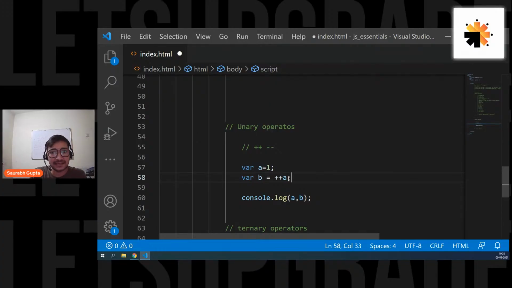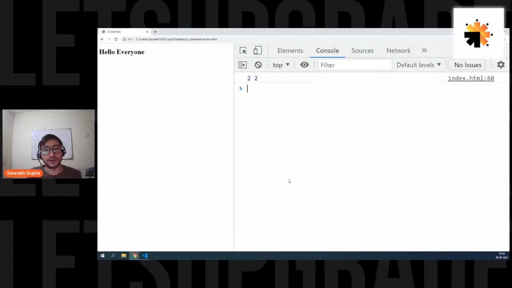So whenever you're using pre-increment or pre-decrement, the increment happens first and then the operation. So in this case, first a will increment. a is 1, a will become 2, and then a will be assigned to b. That means the value of a is 2 and it is getting assigned to b. So b will also become 2. So in this case, a and b both were 2.